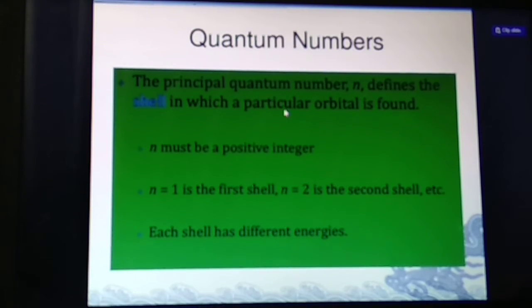The principal quantum number n defines the shell in which a particular orbital is found. n must be a positive integer. n equal to 1 is the first shell, n equal to 2 is the second shell, and each shell has different energies. So what is the principal quantum number? It is described by n, and it defines the shell in which a particular orbital is found. It defines the energy of the orbital. It defines in which shell the electron is present.